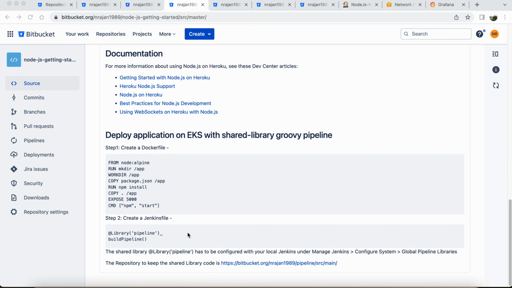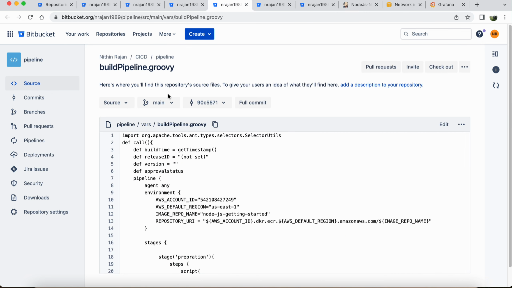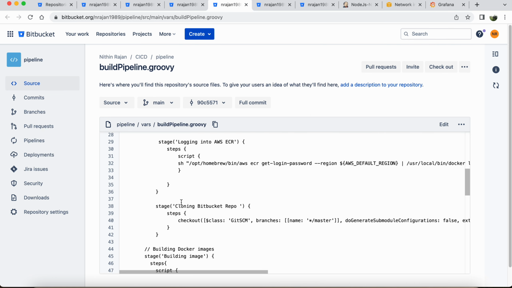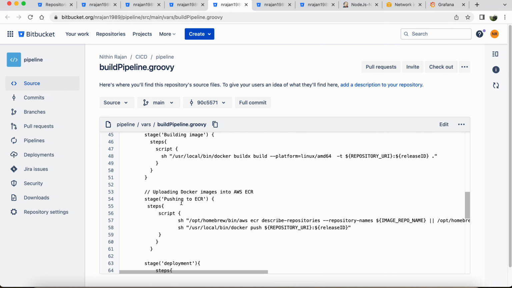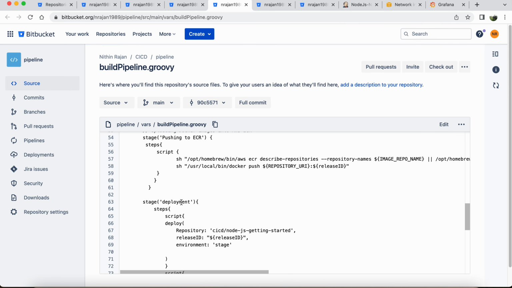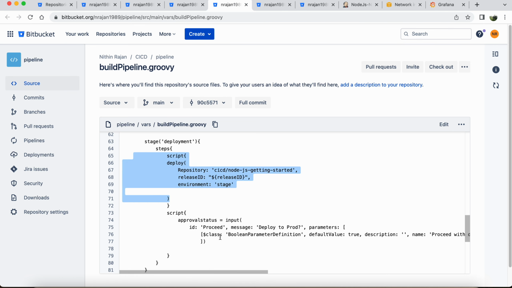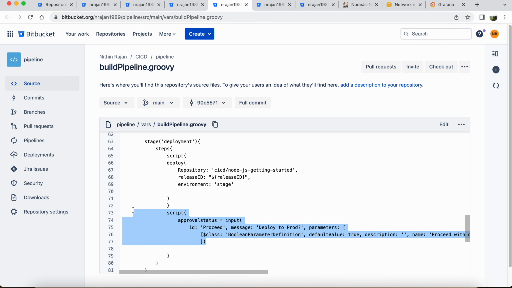I have used a shared library approach to call the Groovy code to perform the CI/CD. In the Jenkinsfile, as you can see, I have called the build pipeline function. The build pipeline consists of different stages like logging into the ECR, cloning the repo, and building the images. Once the images are built, push the image to the ECR and call the deployment. Once the deployment is completed, the user will be prompted with an option to promote the build to the higher environments like production.